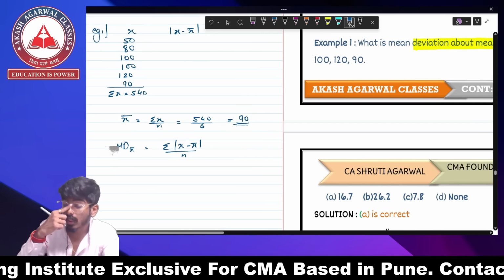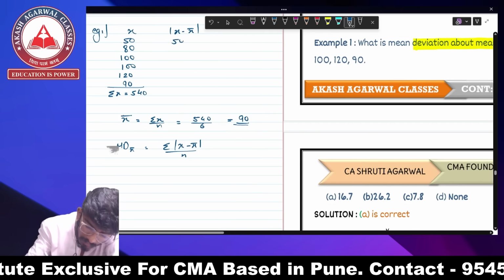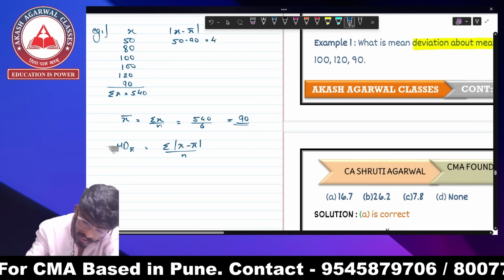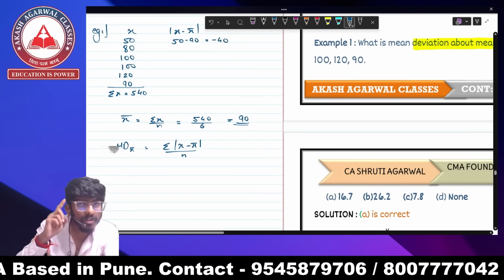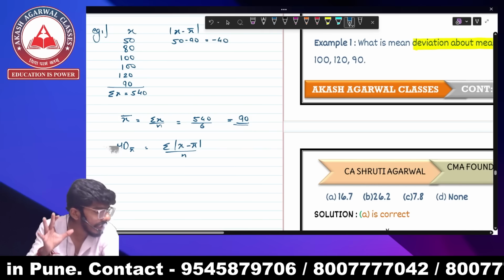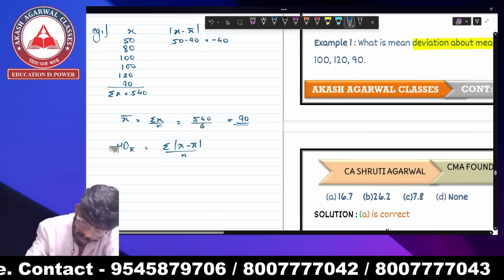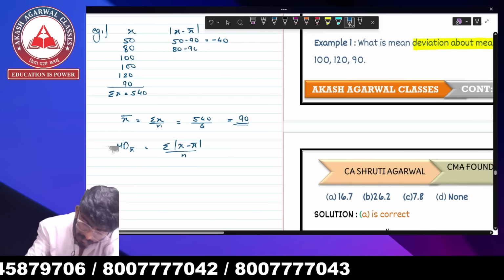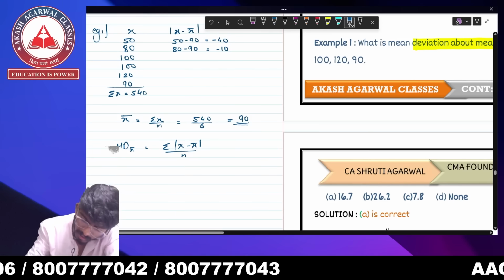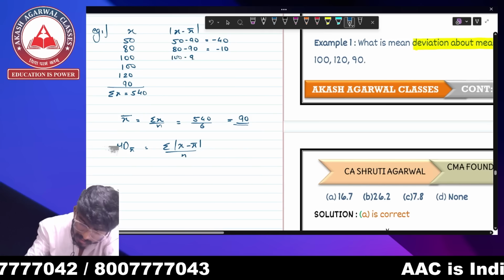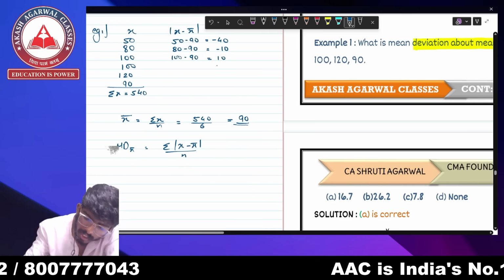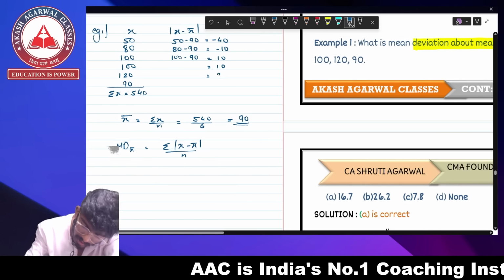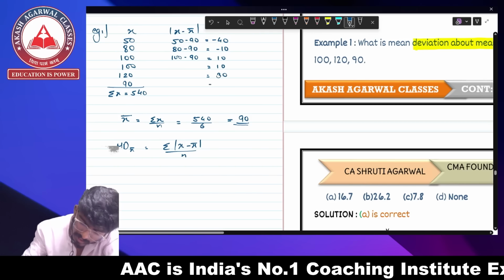Okay, so now what are we going to do over here? 50 minus 90 is going to be minus 40. For now, just try and understand what I am writing over here. Now, 80 minus 90 is going to be minus 10. 100 minus 90 is 10. Again 100 minus 90 is 10. 120 minus 90 is 30. 90 minus 90 is 0.